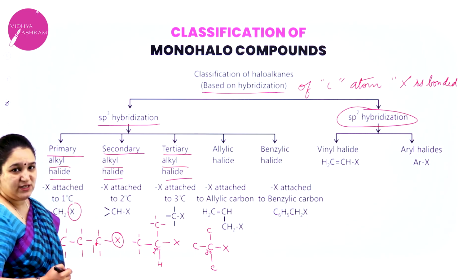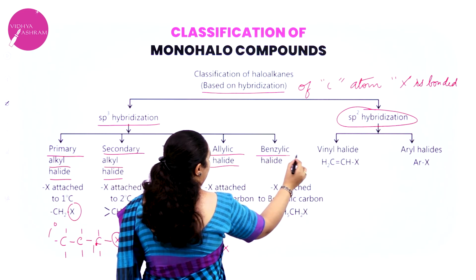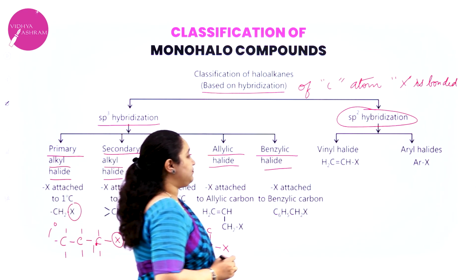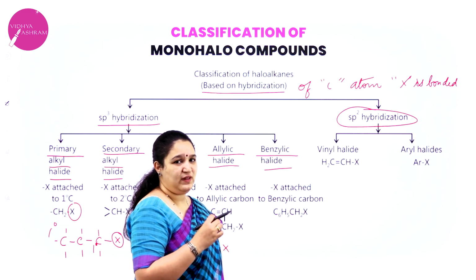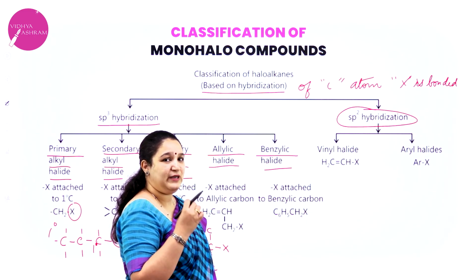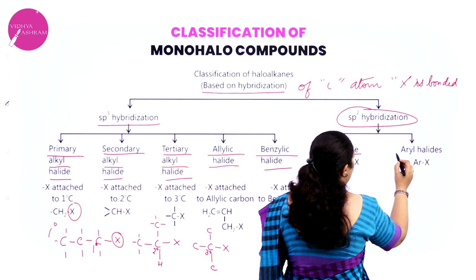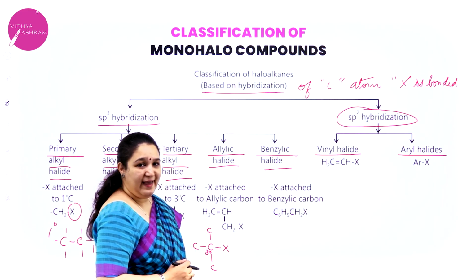Further, I shall explain the definitions. Next we have allylic halide and benzylic halide. I'll explain this in the next slide. Then under sp2 hybridization, that is if the halogen is attached to an sp2 hybridized carbon atom, we have two types, vinyl halide and aryl halide. Further, I will explain.